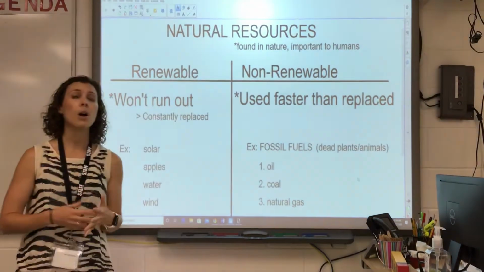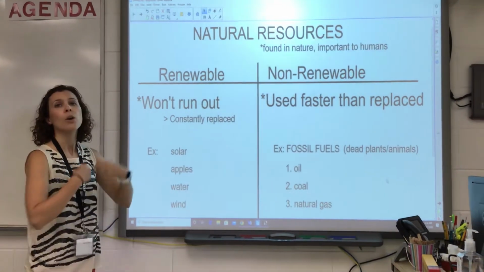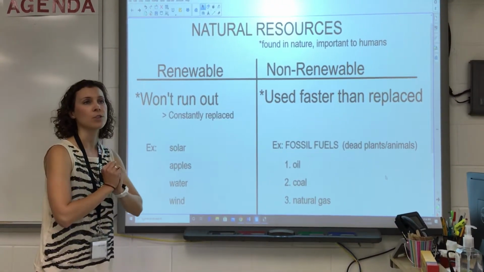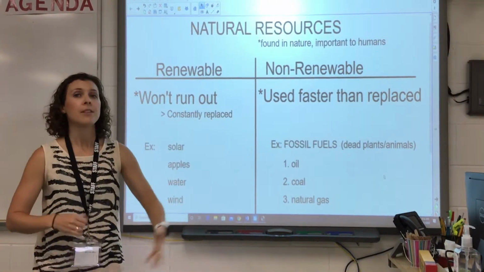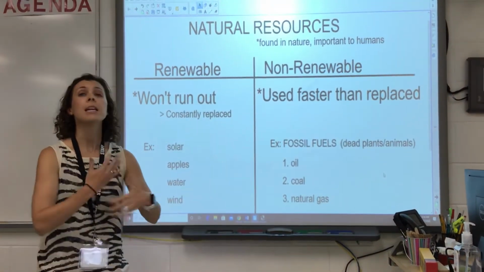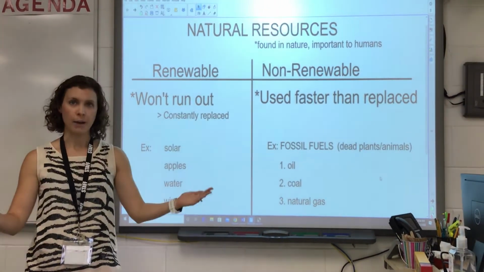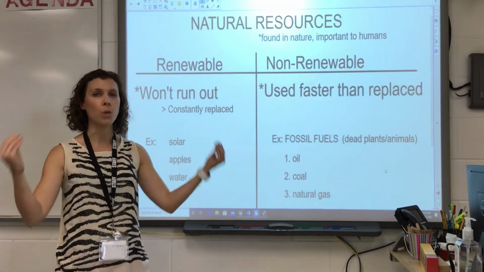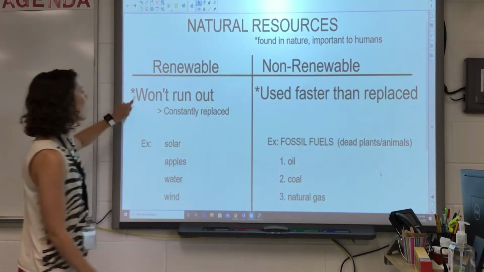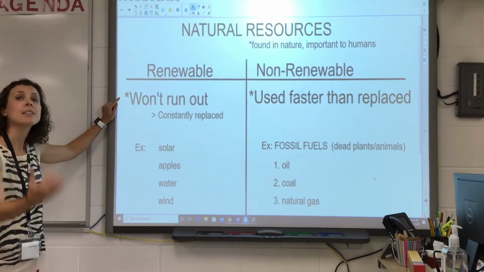Now we do know our prefixes pretty well. We know that re means to redo something. So if I ask you to redo an assignment, then you're going to have to do it again. So these are all resources that we can easily get again. Usually we like to think about in a lifetime. So you can get these in one lifetime. So we will not run out of these because they renew, they replenish, they continue to go.